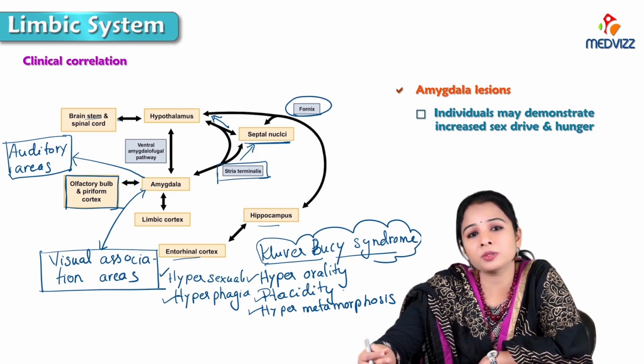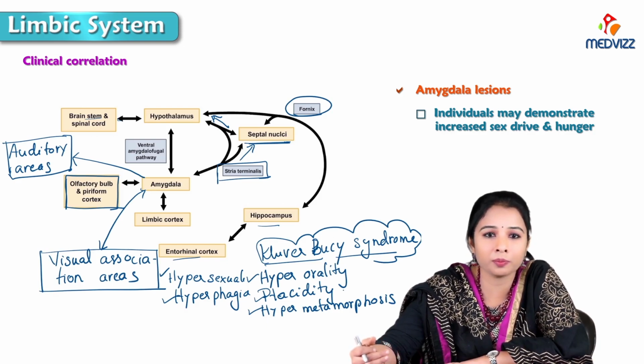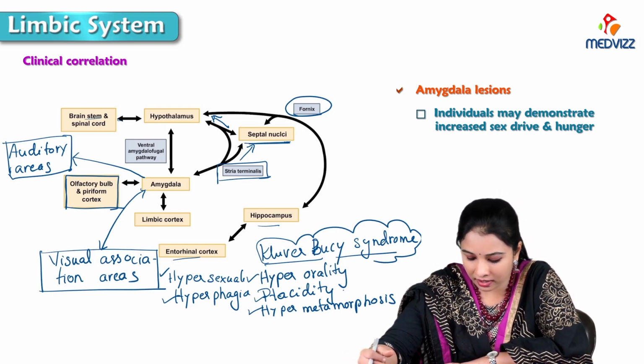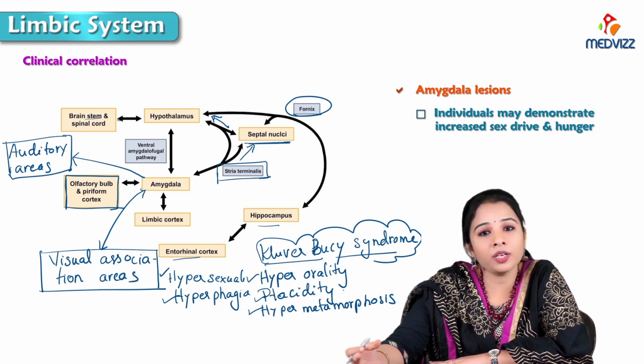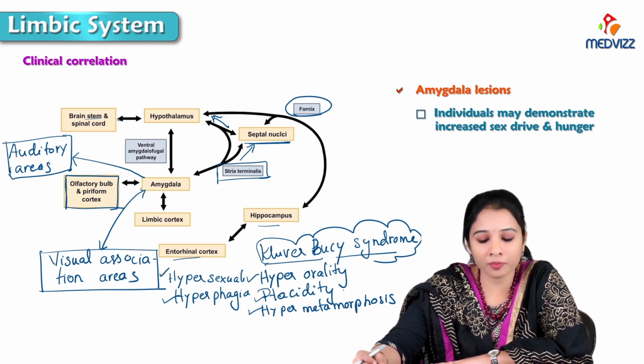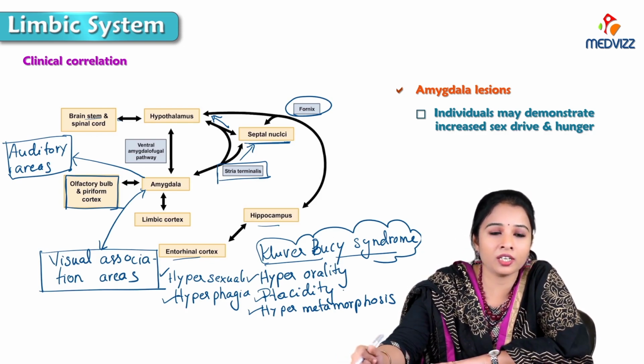So similar symptoms may be there, but if it is unilateral, it may be of lesser impact. So there will be an increase in hunger, an increase in sex drive, and also an increase in placidity where the person is emotionless, and they will be more hungry, so they eat all the time, which is hyperphagia. All these symptoms are under the amygdaloid lesions.